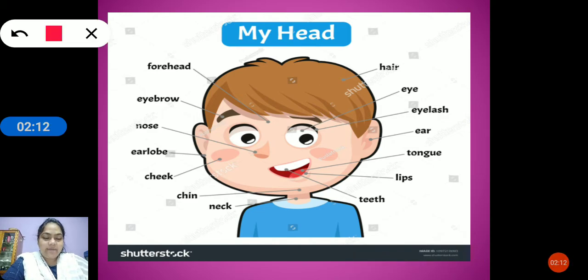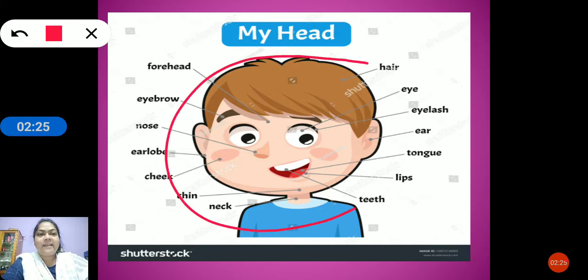Okay, children, now we are going to learn one by one what we have in the different parts of the body. Let us see. This is my head. So under head, what do you have, children? Always remember, head is the uppermost part of the body. The head has a face.